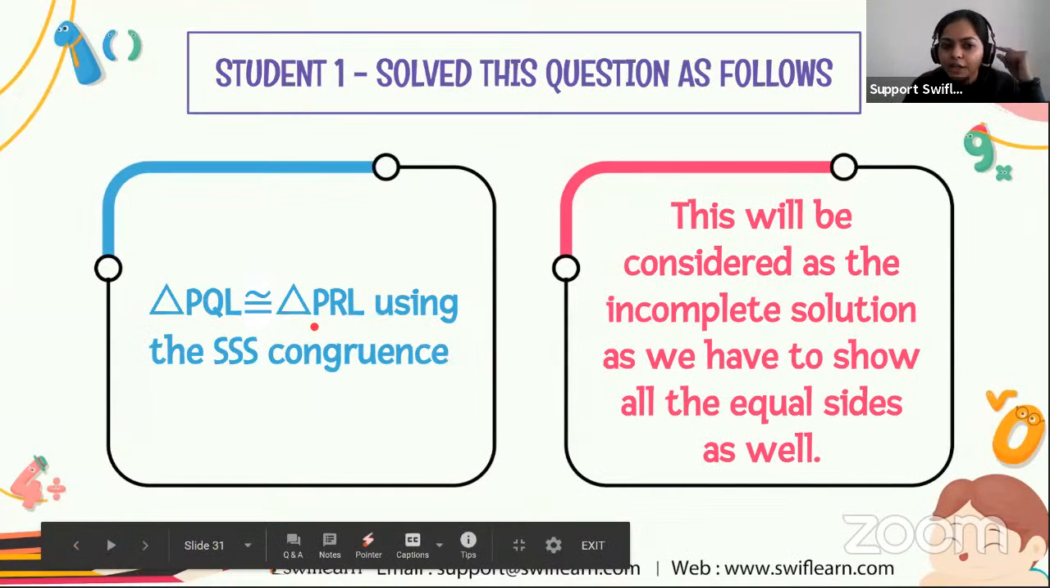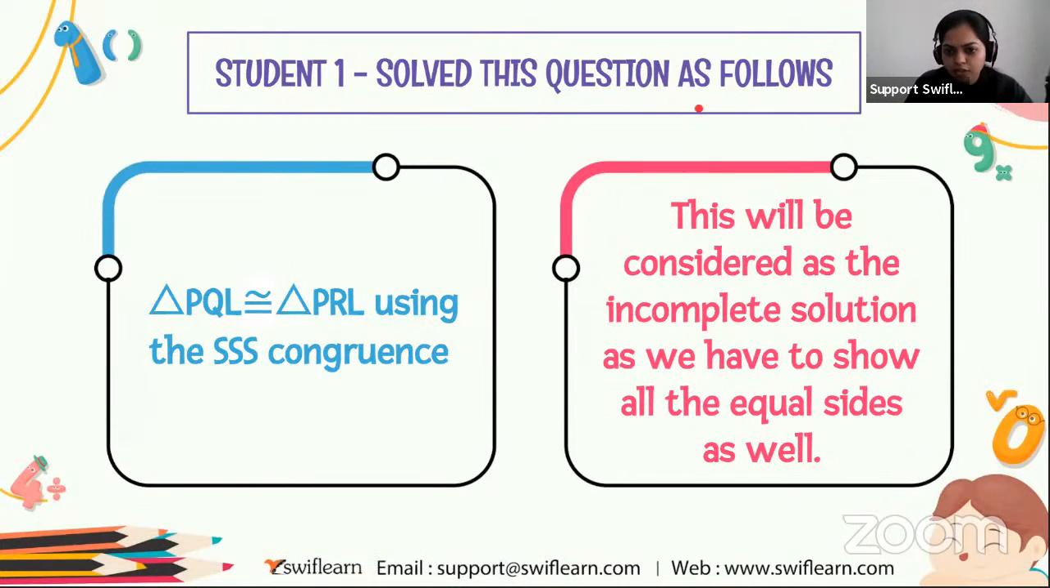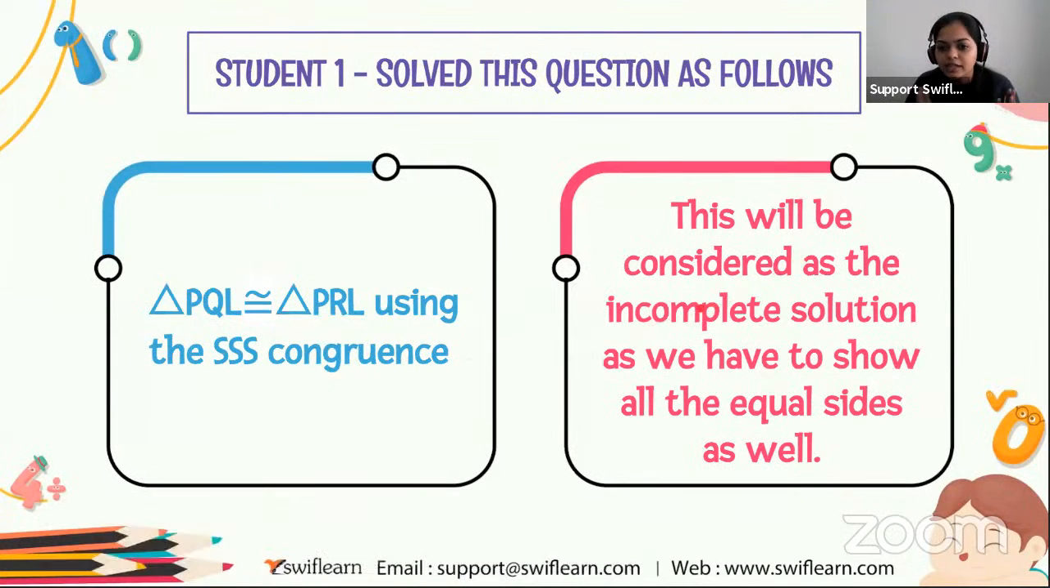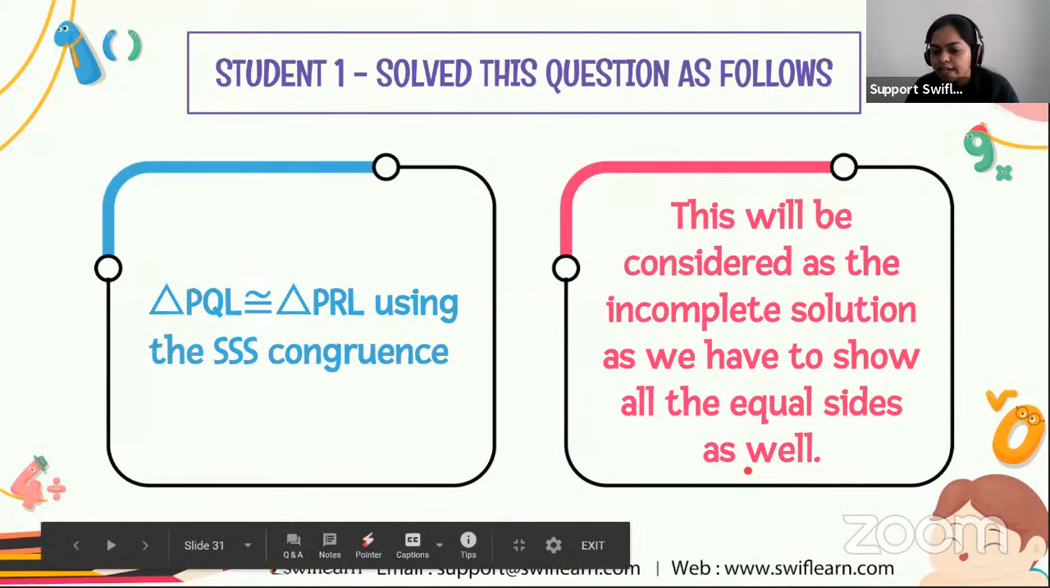And actually, if one student solved the previous question that we have now solved as follows, triangle PQL is congruent to triangle PRL using the SSS congruence, only answering this, will the student be correct? No, this will be considered an incomplete solution. Why? The reason is we have to show all the three sides equal.